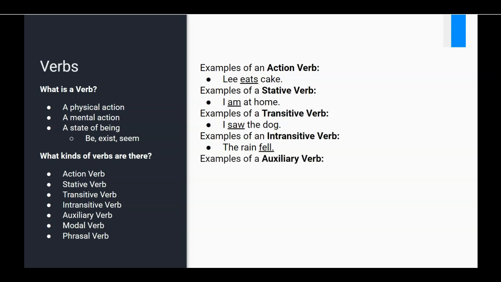So moving on then, auxiliary verbs. This is one that you're definitely going to come across a lot, especially when you're teaching those lower levels all the way up to intermediate. And it's going to be a big part of your grammar teaching. So an auxiliary verb, here's an example of one. Lee has eaten all the pies. An auxiliary verb, or sometimes it's referred to as a helping verb, is one that accompanies the main verb and helps to express tense or voice or mood.